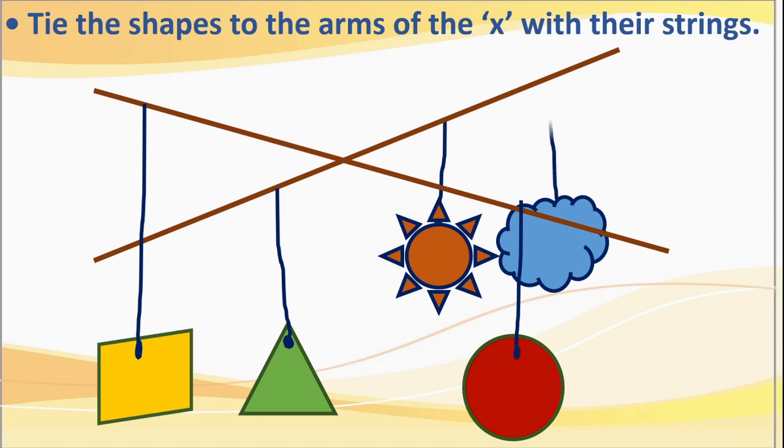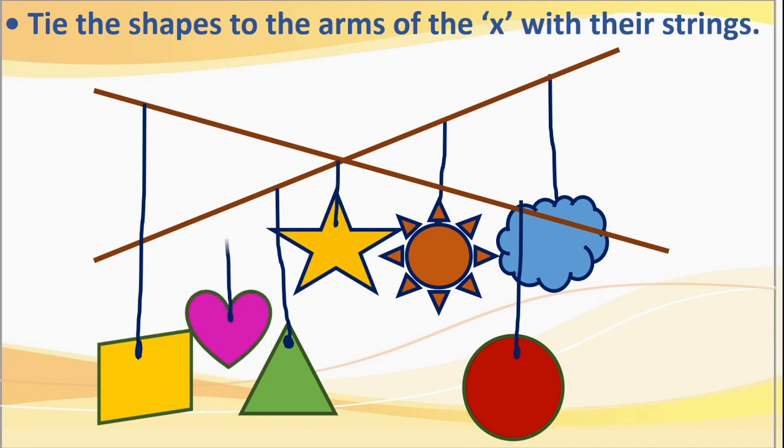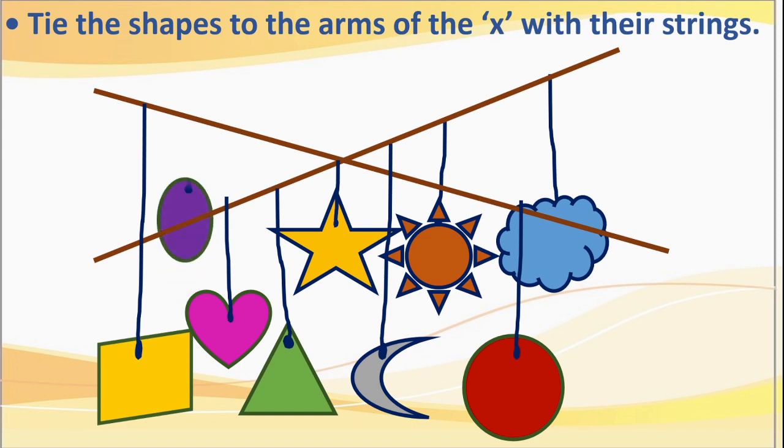Here you can see cloud, star, isn't it? Heart. Now what we did here? We tied the shapes to the arms of the X.